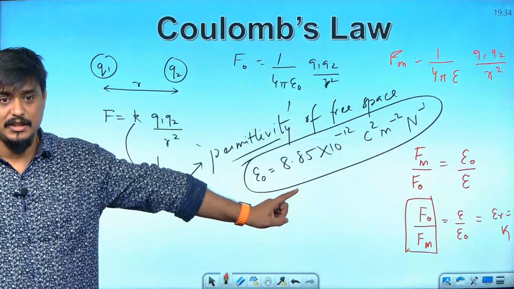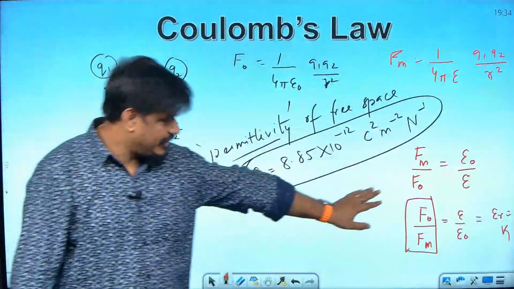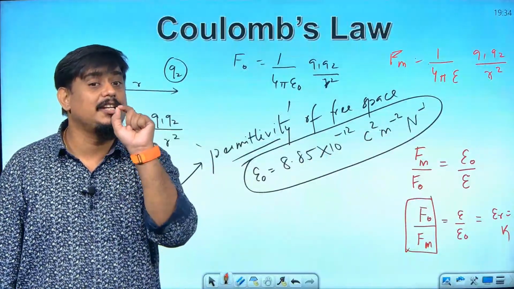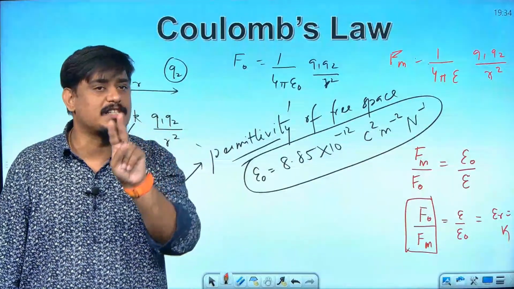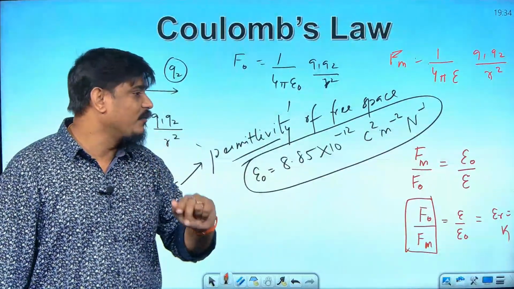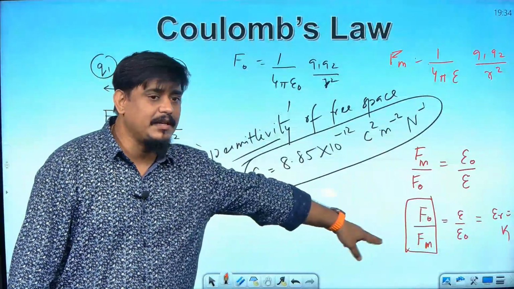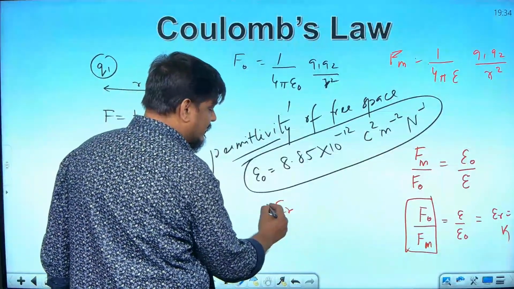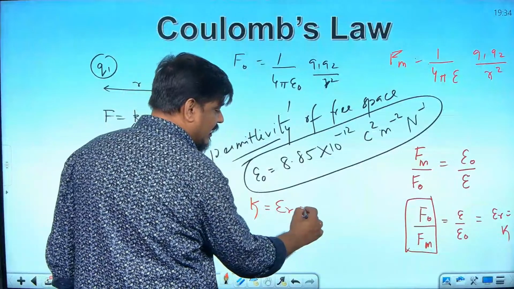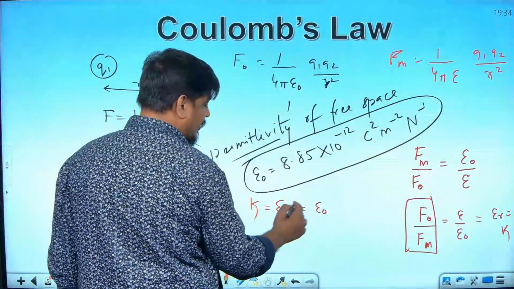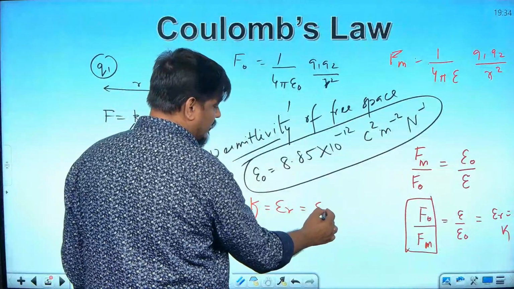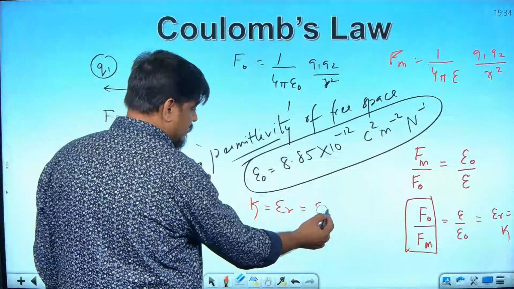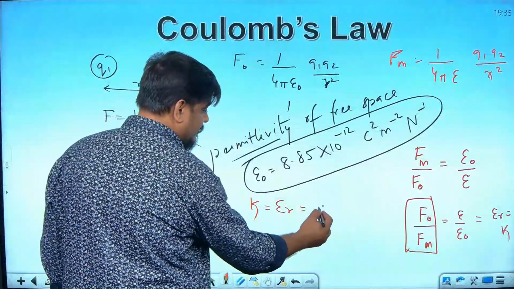Remember that. If you want to get marks, you should not write in terms of epsilon. Conceptually, you are correct. But definition wise, the definition of dielectric constant is the ratio of the forces between two charges when they are kept in free space to when they are kept in some medium. So, this epsilon R, also called kappa, that is dielectric constant, is equal to epsilon by epsilon naught, isn't it? Can I say like this? I hope it is clear to you. Any doubt?